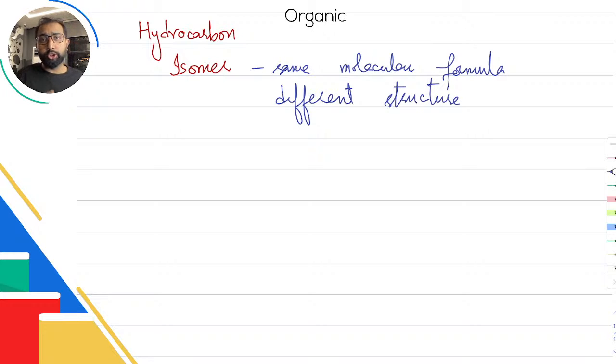And you should be able to draw different isomers. You should have some idea how to make isomers. You should be able to draw isomers of butane and ethanol. So try to practice that, and hopefully we will practice some of those in this worksheet too. So two terms, hydrocarbon and isomers.